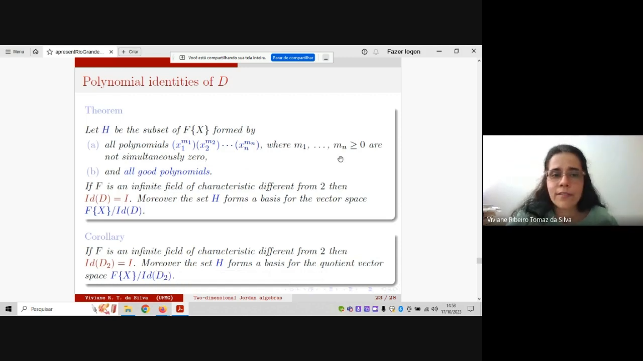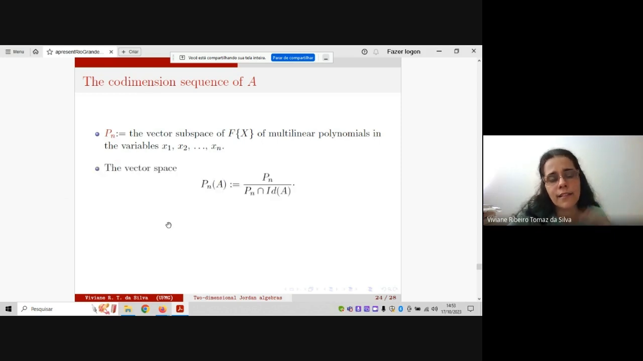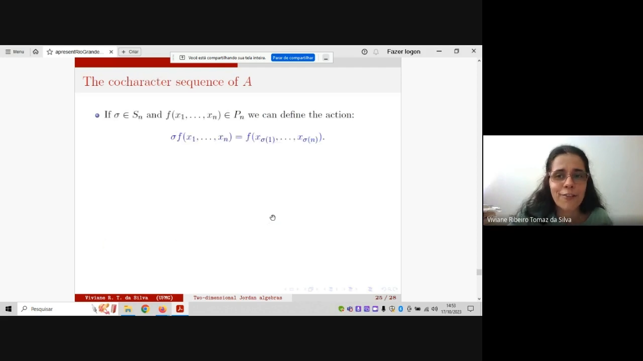Then, in order to finish, I'd like to say some words about the codimension. In general, we obtain the basis for the quotient space of the free algebra by the ideal of polynomial identities. When we focus on the multilinear polynomials, we denote by P_n the set, and by P_n(A) the quotient space by Id(A), and the codimension sequence then, we have this definition. Today, a lot of speakers talked about this.